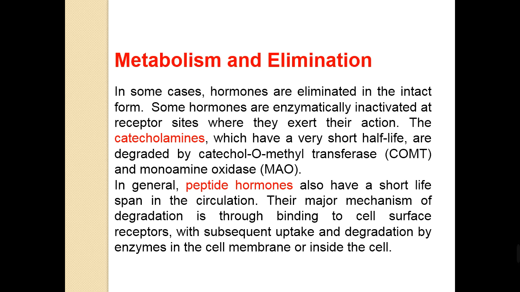For example, catecholamines, which have a very short half-life, are degraded by catechol-O-methyltransferase enzyme and monoamine oxidase. In general, peptide hormones also have a short lifespan in the circulation. Their major mechanism of degradation is through binding to cell surface receptors, with subsequent uptake and degradation by enzymes in the cell membrane or inside the cell.